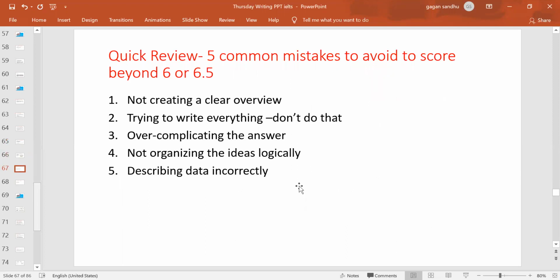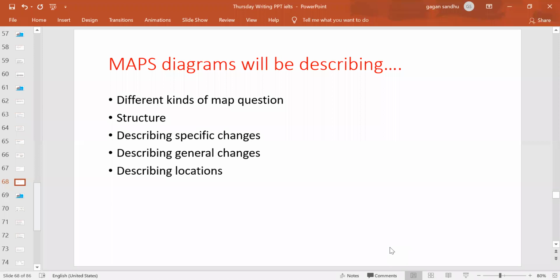So always create a clear overview, right? Do not try to write everything, because you have to just take out the key points. Do not overcomplicate the answer by overgeneralizing or over-describing the data, because that will mess up the whole thing for you. Ideas need to be organized logically, like there should be a proper logic or a sequence in the events happening, so that it becomes easy for the examiner to understand. And always describe the data correctly, because incorrect data won't be taken in a good note by the examiner. So definitely we're not messing up with that.